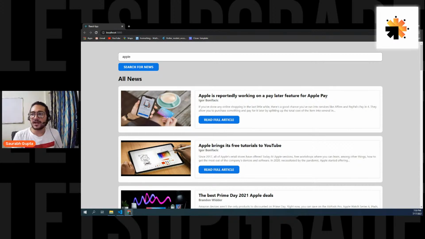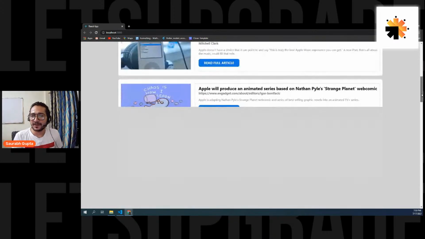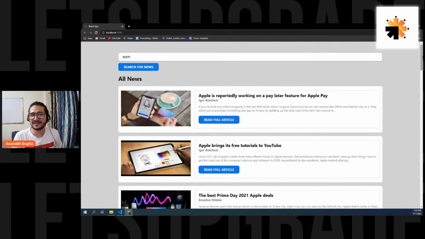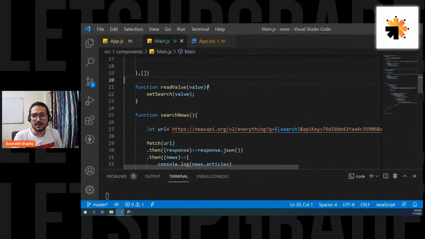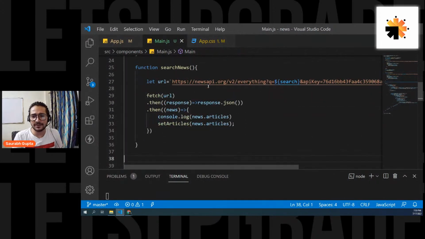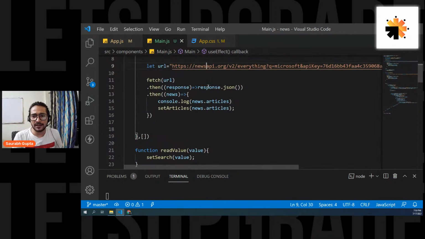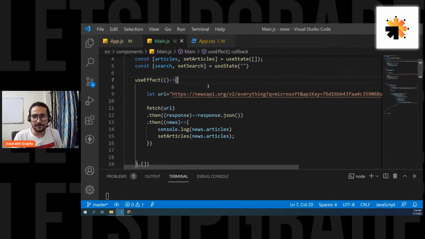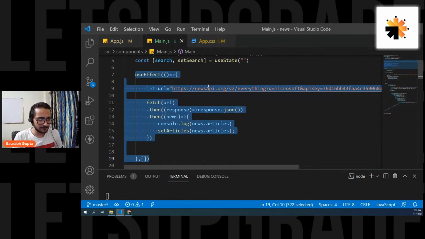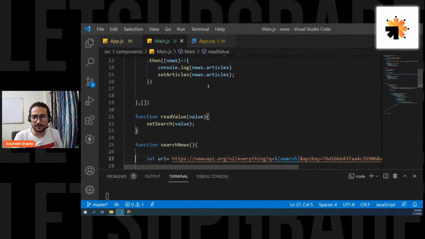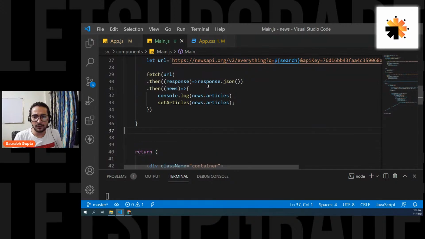Okay, so now our search is working. And if you want to use useEffect here, you can do this. You can create another useEffect like this. Instead of the search button, put this useEffect here.